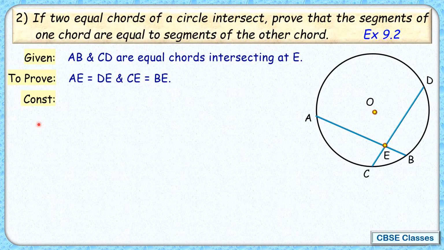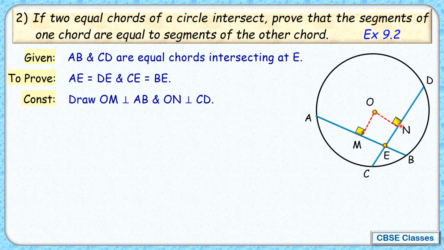So let's do some construction here. Of course हमें यहाँ पर chord given है, center given है, तो theorem use करने के लिए what we are doing is we are drawing a perpendicular from center to the chord. So OM is perpendicular to AB and ON is perpendicular to CD. Now let's check proof of it. So before that let's join OE also here.